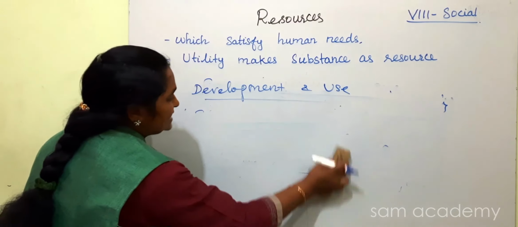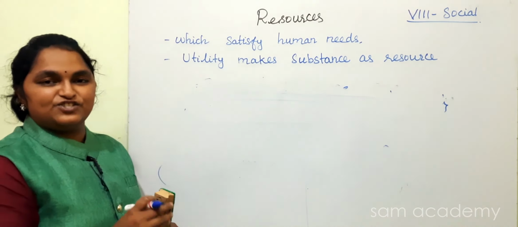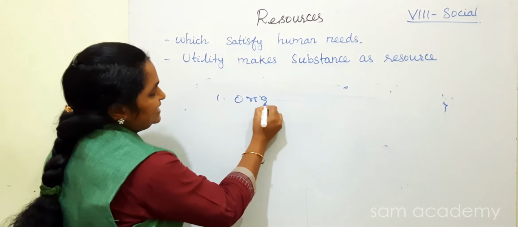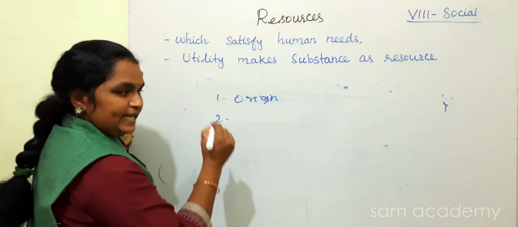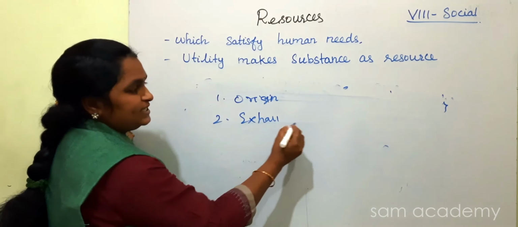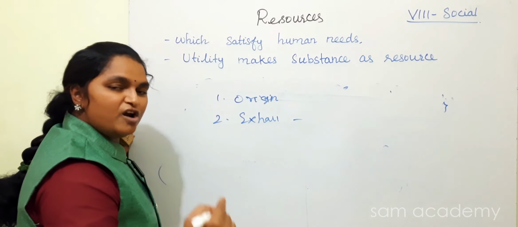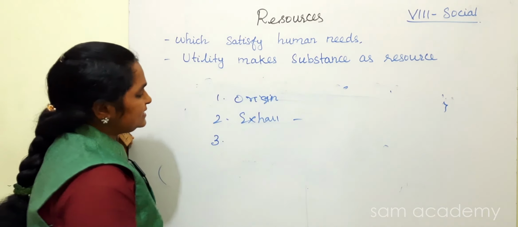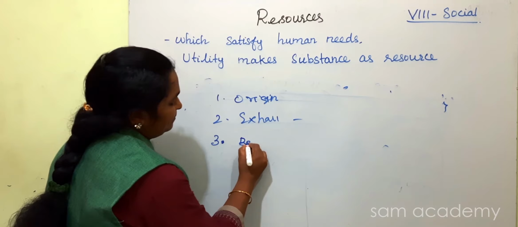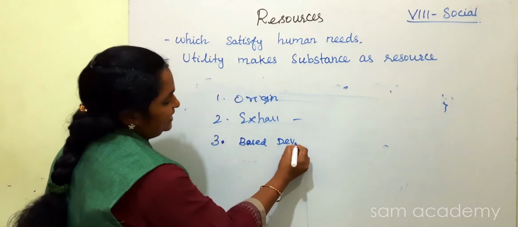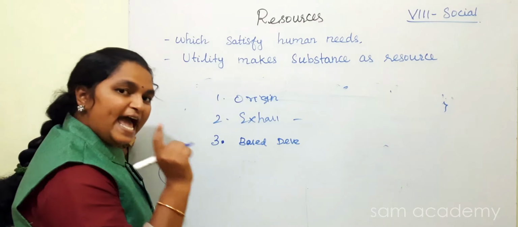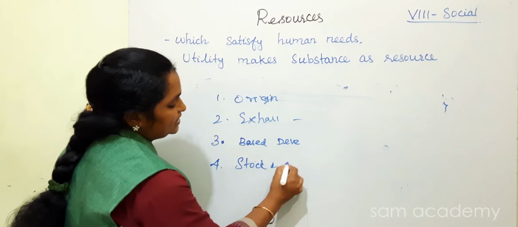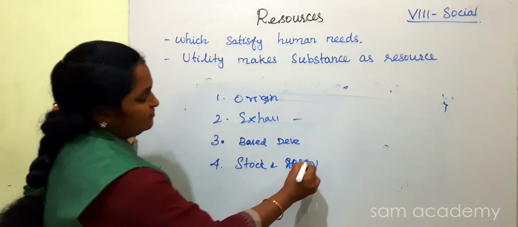These are the classification of natural resources. Yes, children, now we will summarize. First, based on origin, we discussed biotic and abiotic. Second, based on exhaustibility, we discussed renewable resources and non-renewable resources. Third, we discussed availability, that is based on development and use: potential resources and actual resources. Last is stocks and reserves. Stocks and reserves of the resources we discussed.